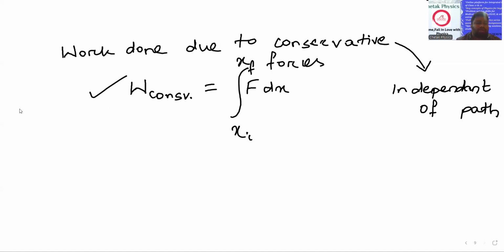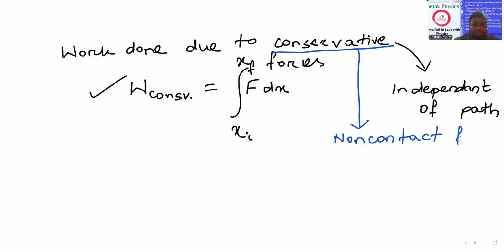Now what do you mean by conservative and non-conservative force? A very simple concept, students. Conservative means all the non-contact forces are conservative. Non-contact forces, or you can say field forces.